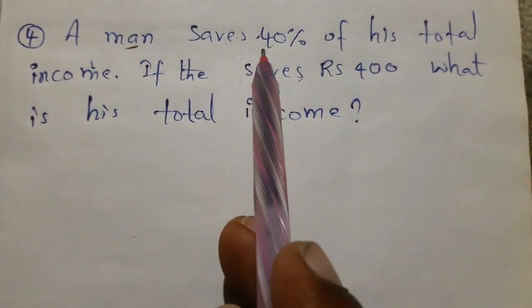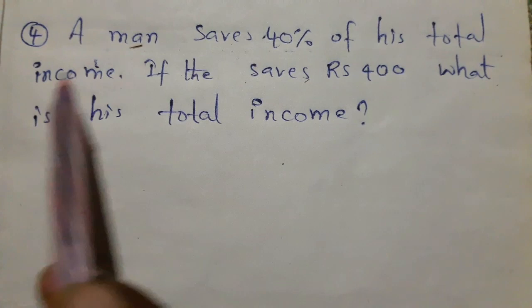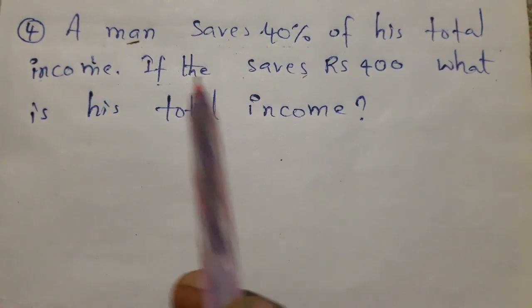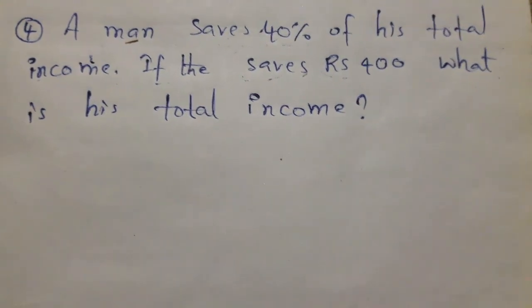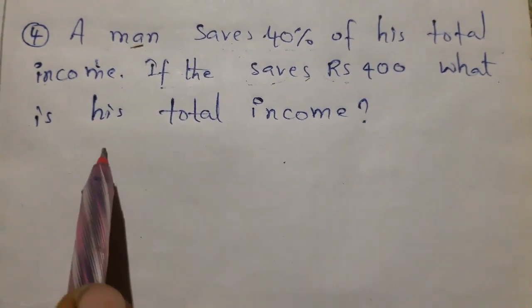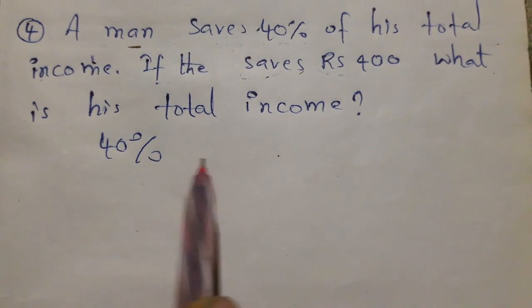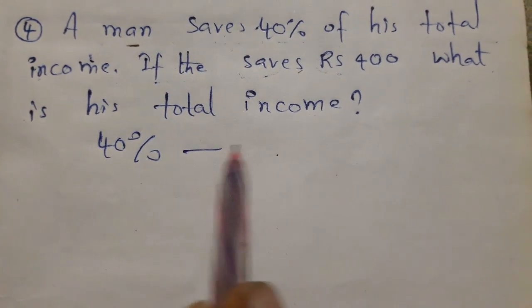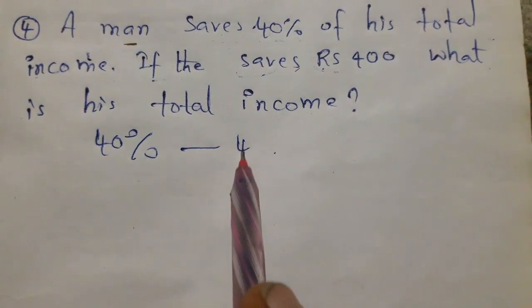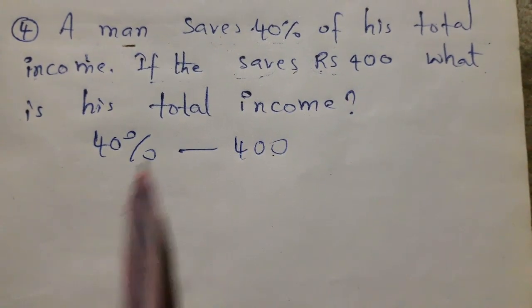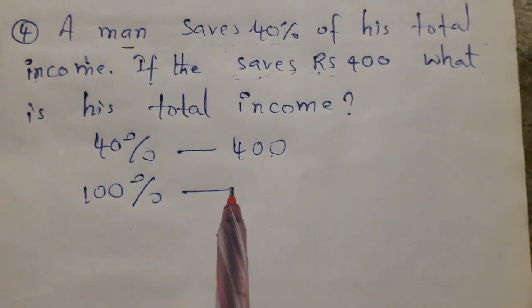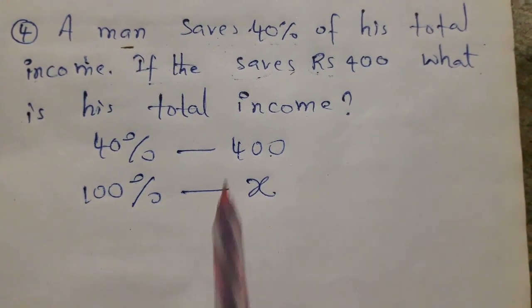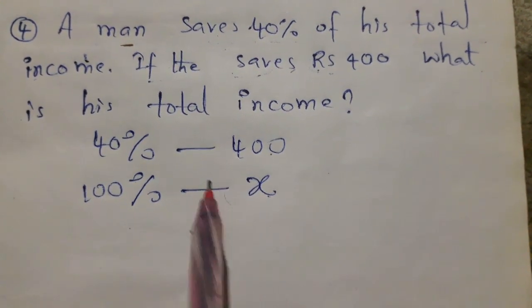See, a man saves 40% of his total income. If he saves 400, what is his total income? So 40% of total income, he saves how much? 400. But 100%, so we don't know the whole income, isn't it? So cross